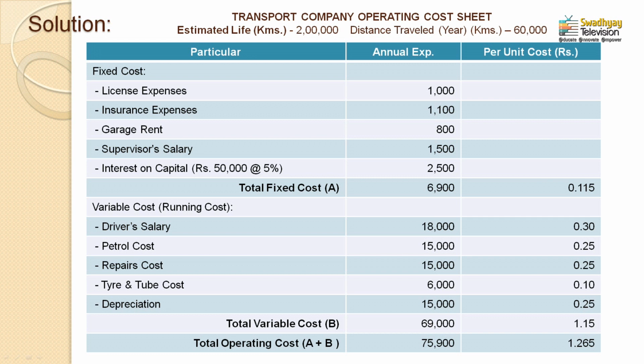You can identify your per unit cost or per kilometer cost with the clear cut formula: the total fixed cost divided by your actual effective mileage runs per annum or per period. Here per year kilometer runs by this truck is 60,000, so 6,900 divided by 60,000 kilometers.